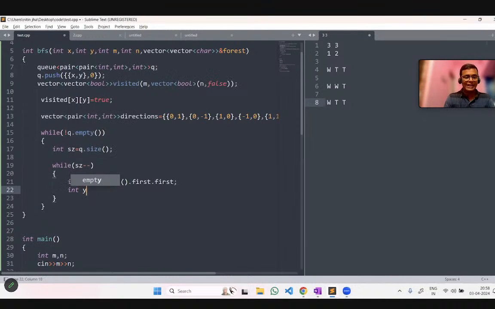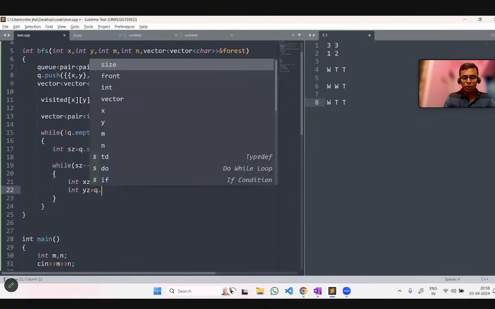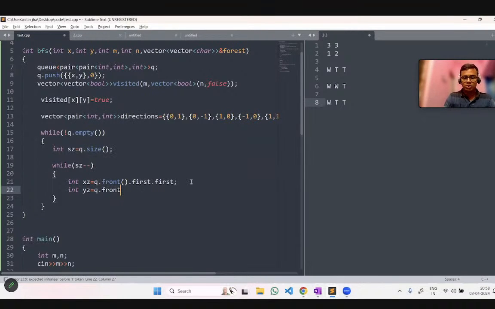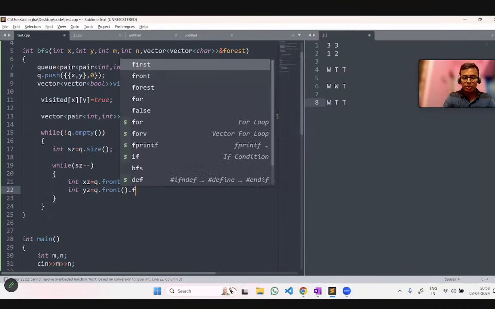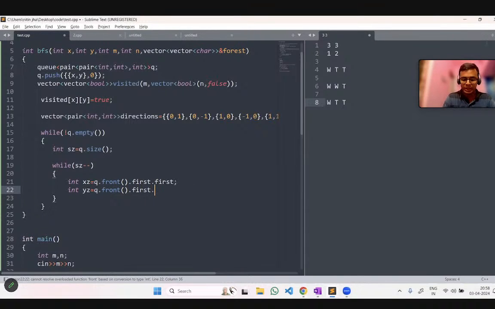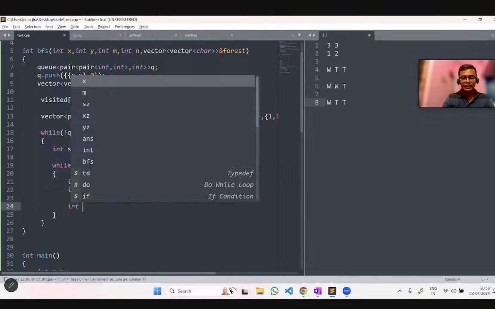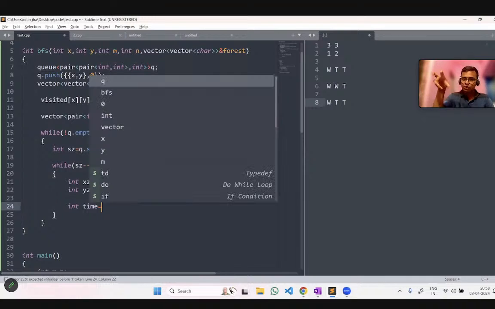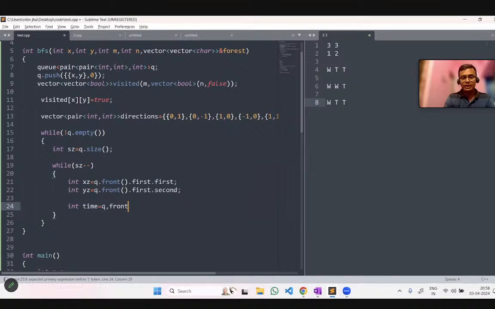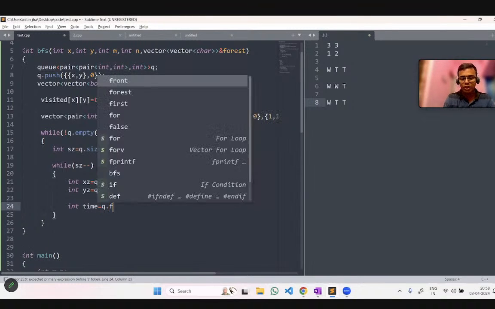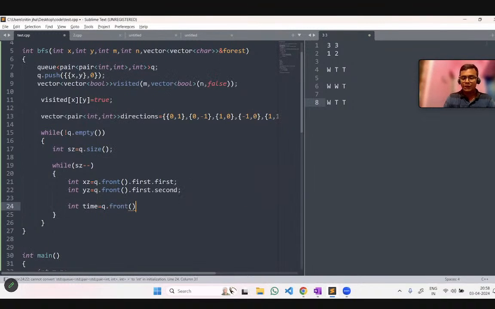Now we can consider yz as the position, q.front, and in that front the second position is the column. And now if I have to consider the time at which the tree is burning, where is that stored? In q.front, and in that front the second value will be the time at which the tree is burning.